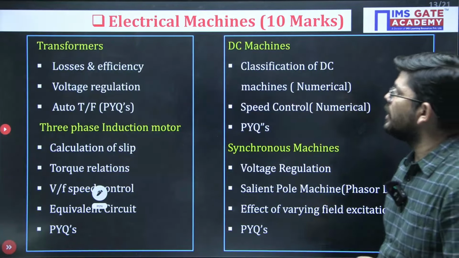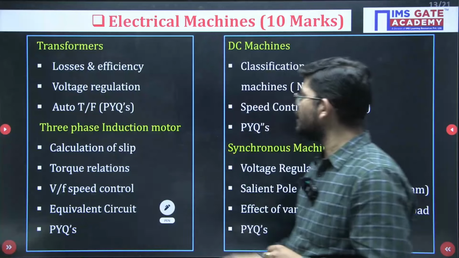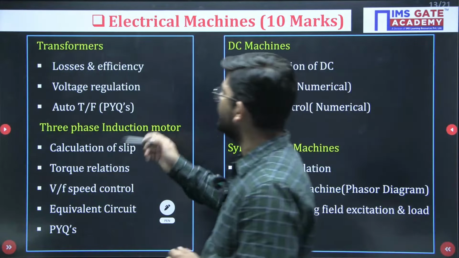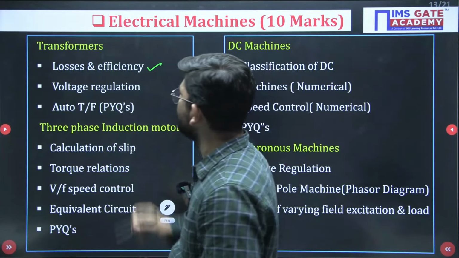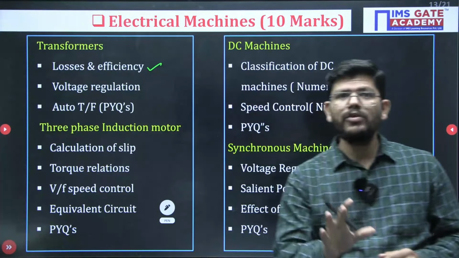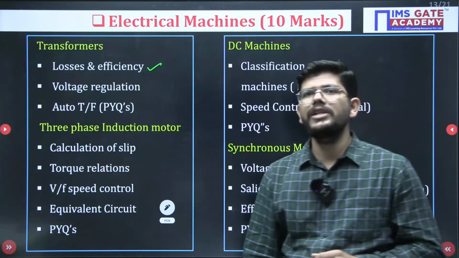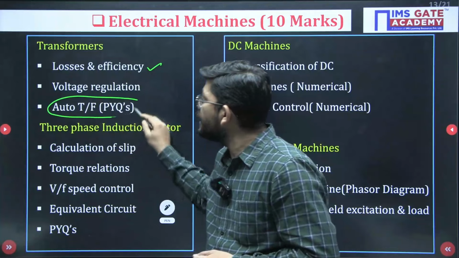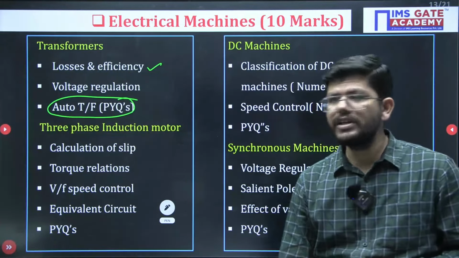Then when it comes to transformers in electrical machines, so electrical machine has a weightage around 9 to 10 marks. When it comes to transformer, losses and efficiency is a very important topic. It has given a question in the IN exam. It will definitely give a question in the electrical exam as well. Auto transformer, auto transformer KVA calculation related numericals.